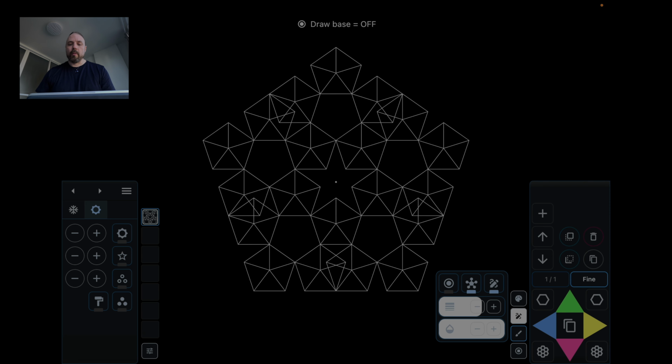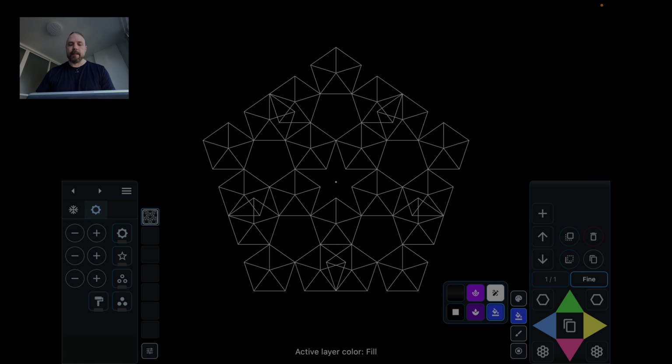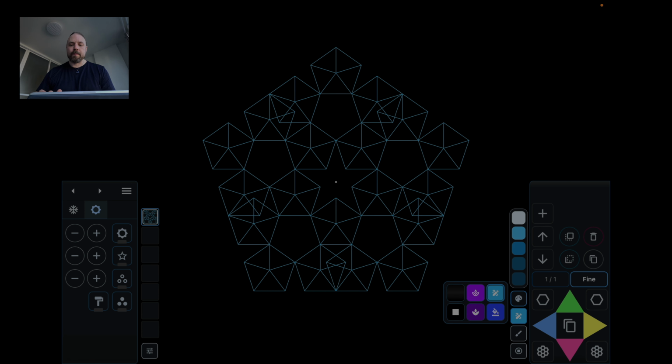So with the color selector we can now easily change these colors by picking the color from here and then just selecting a color. And we can use the palette here to, let's change the line color like that.